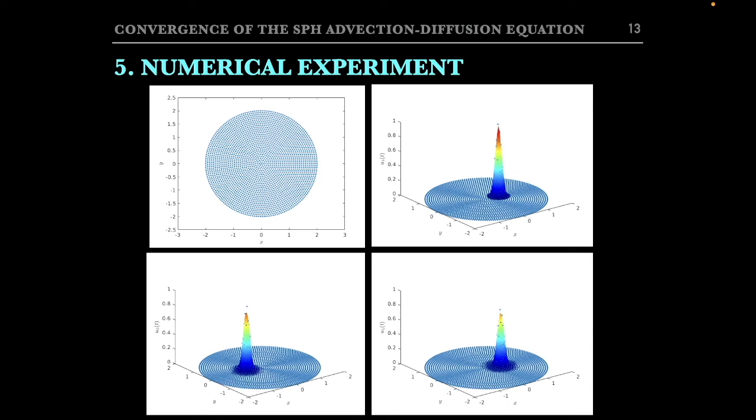The parameters governing the diffusion and advection phenomena have been tuned so that the characteristic time of the diffusion phenomena, which is defined as the time in which the maximum of the initial datum is halved, coincides with the characteristic time of the advection, defined as the time in which the particles complete a whole rotation. This given, these plots correspond to time equals 0, time equals 0.5 the characteristic time, and the last one corresponds to the simulation time equals the characteristic time.